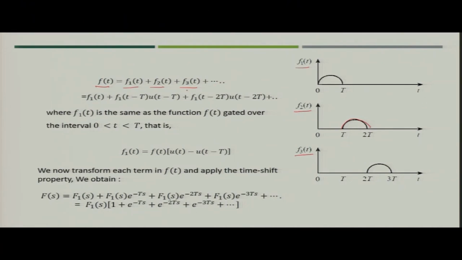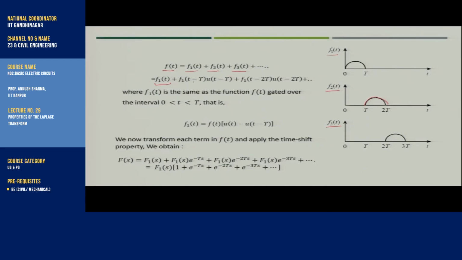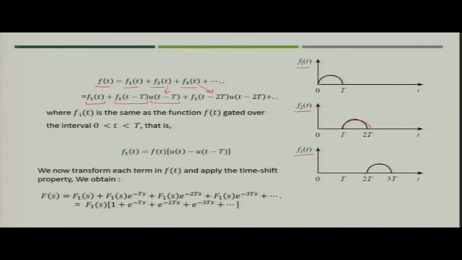So, what will you write? You can simply write in terms of step functions. You will write f1(t) as f1(t), but f2(t) you can write as f1(t minus T), that is the time shifted function: f1 shifted by time T into the unit step function u(t minus T). Similarly, for f3 you can write f1(t minus 2T), because it is a time shifted function with shift 2T, and so on.